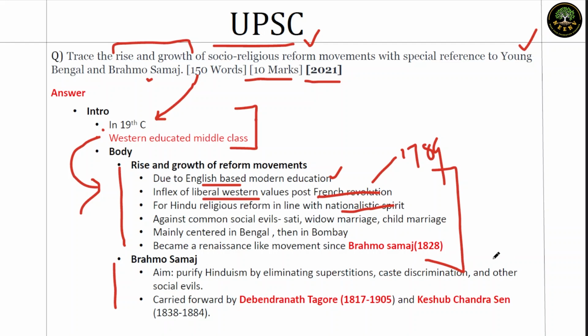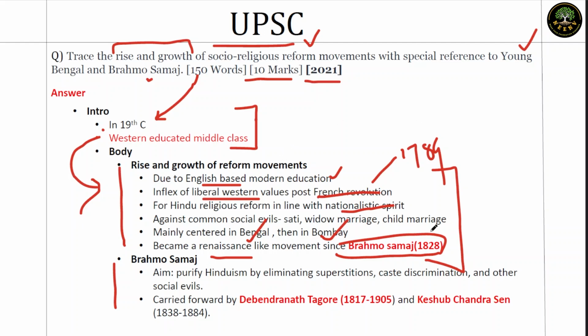Then common social evils like sati, widow remarriage, child marriage. Then the nature of it in particular region. For example, initially it started in Bengal, then it was shifted to Bombay. And we can effectively say that this is the Renaissance movement that is taking place in India since Brahma Samaj, that is 1828. So Renaissance is a European phenomenon. It took place in medieval Europe. Just like that in India, this is happening.